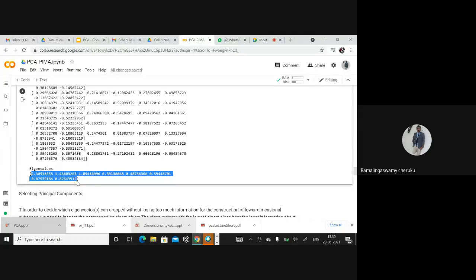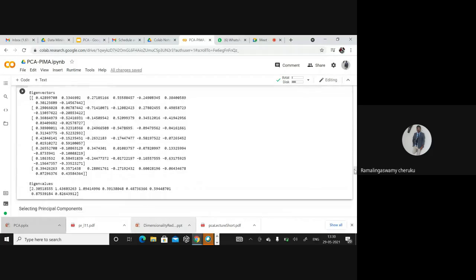The eigenvalues are already arranged in descending order, and with respect to them we will take the corresponding eigenvectors. So what is the dimension of the eigenvalues? It is 8. So 1, 2, 3, 4, 5, 6, 7, and 8. So that's what it means.